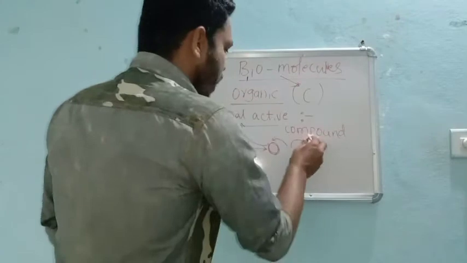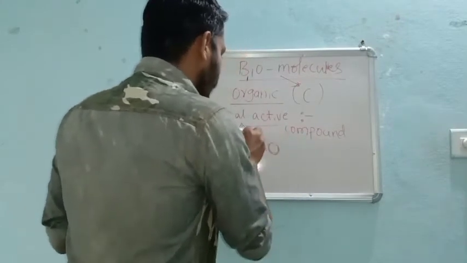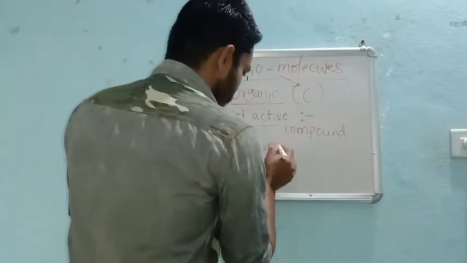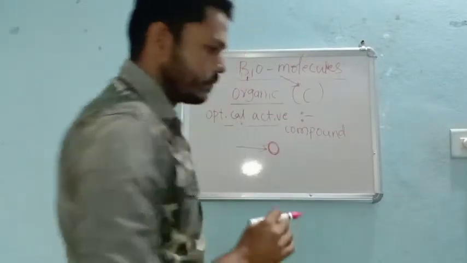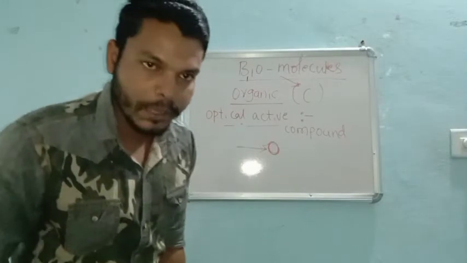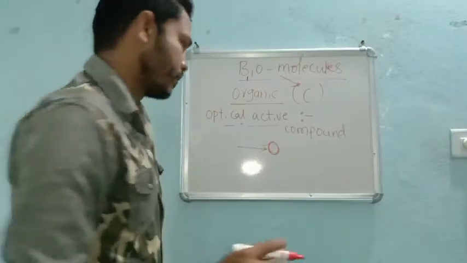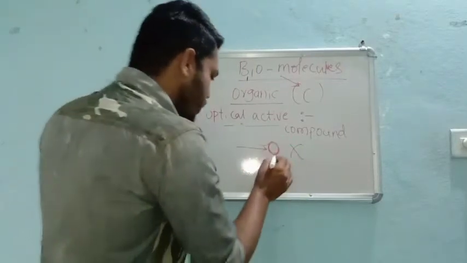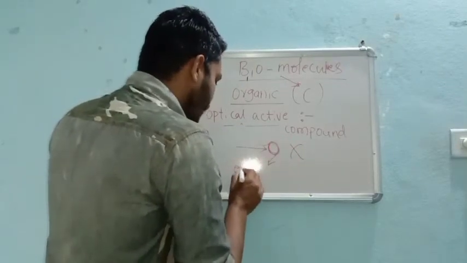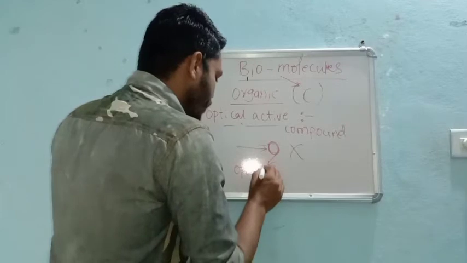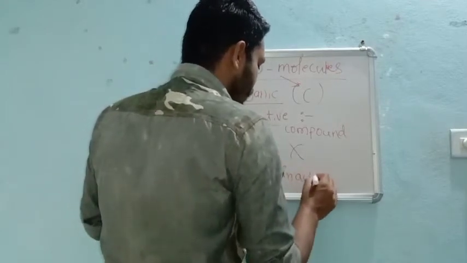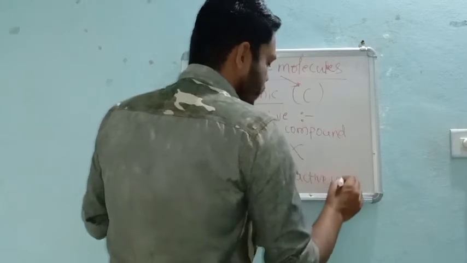If, after passing plane polarized light through an organic compound, it is unable to rotate the plane polarized light, then such compounds are called optically inactive compounds.